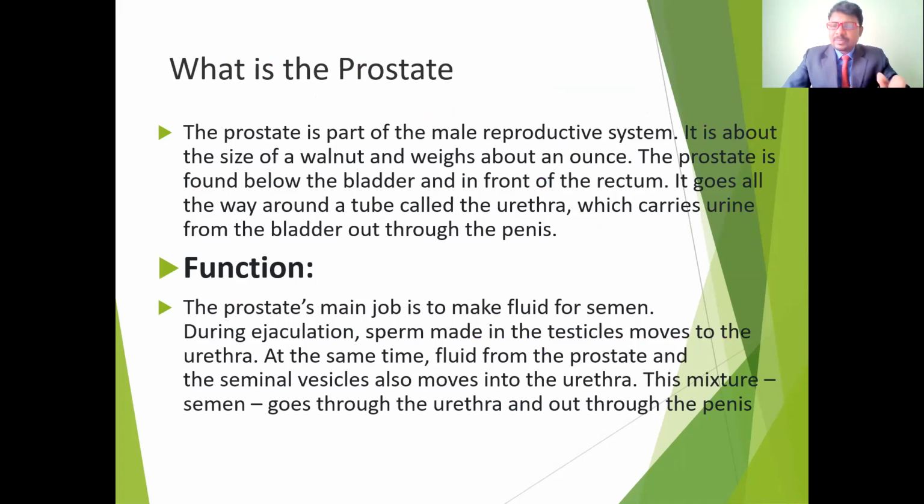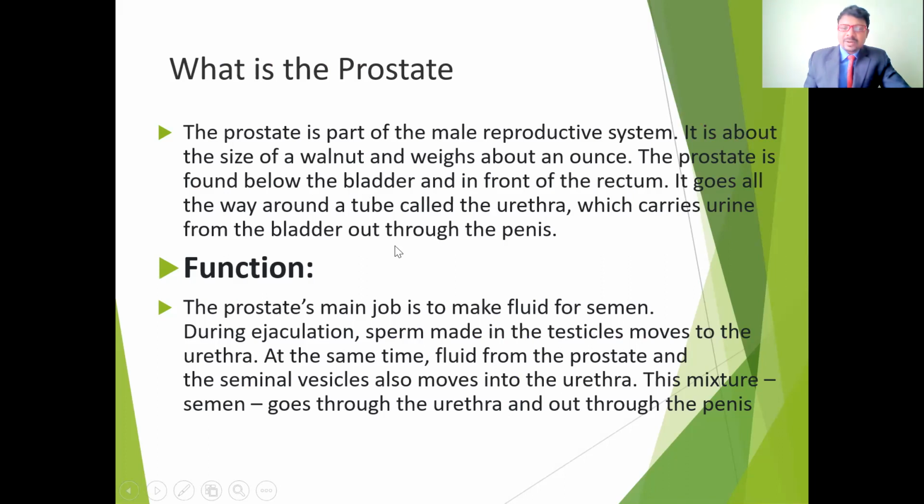So until now we have discussed what benign prostatic hyperplasia is. So what is the prostate actually? The prostate is a gland, which is a part of the male reproductive system. It is about the size of a walnut and weighs about 1 ounce, around 30 grams. Its location is inferior to, that means below, the bladder, and in front of the rectum.